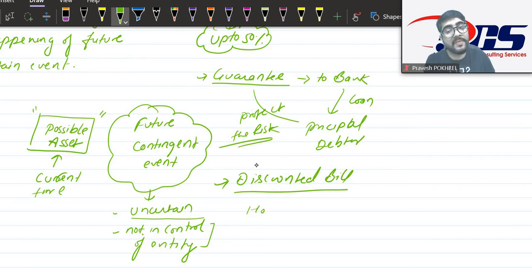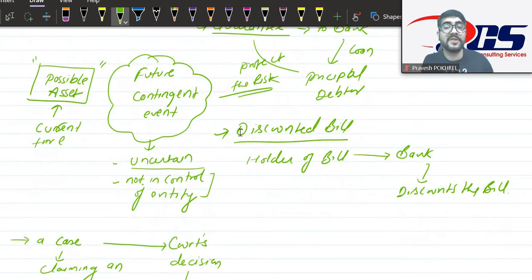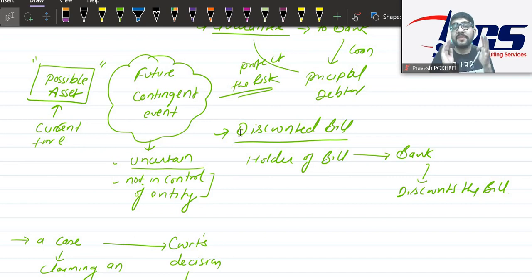You are the holder of the bill, and go to the bank, and discount the bill, but who is primarily responsible for this bill? The acceptor of that bill, the promisor of that bill, is primarily responsible to make the payment against that bill, right? But what if the acceptor of the bill, the person who is primarily responsible, does not pay to the bank?